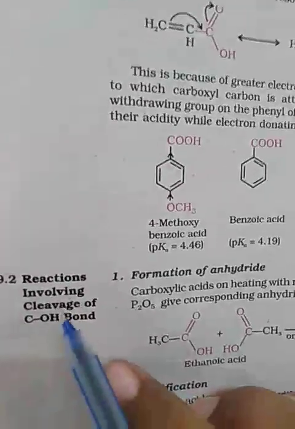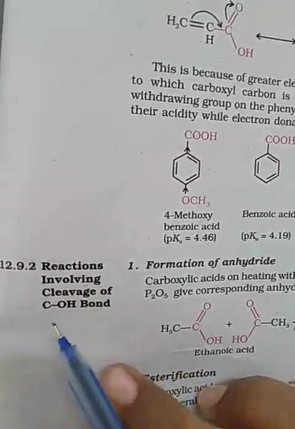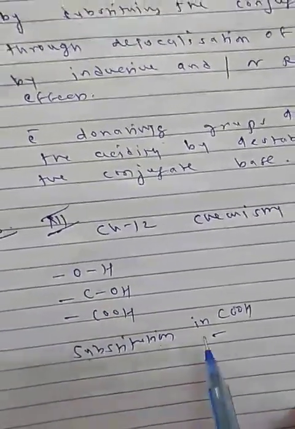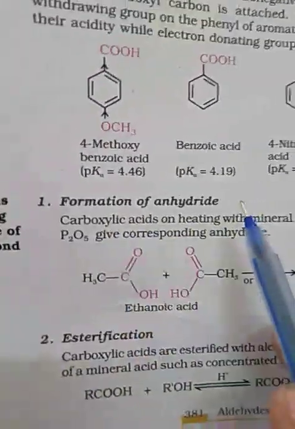Now our next reaction is reactions involving cleavage of the C-OH bond. In the earlier lecture I discussed the cleavage of the O-H bond, the C-OH bond, and substitution in the C-OH group. So our second part is formation of anhydride.